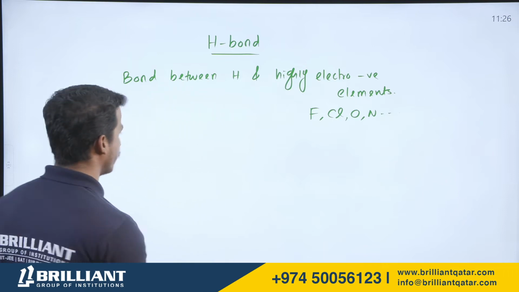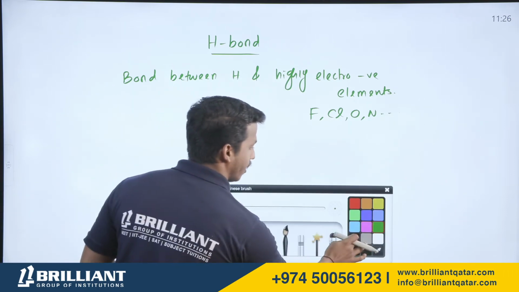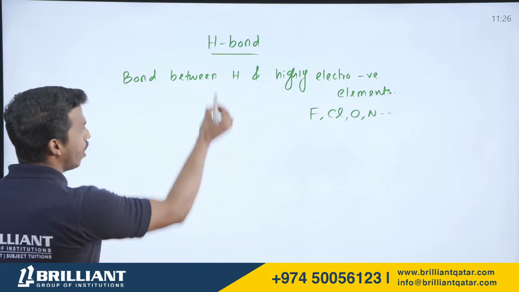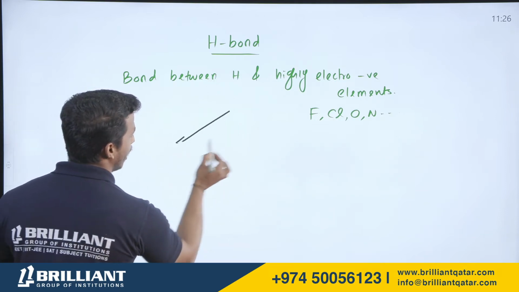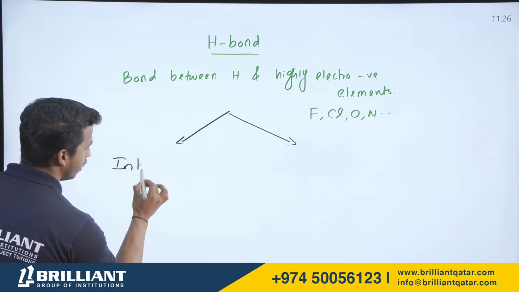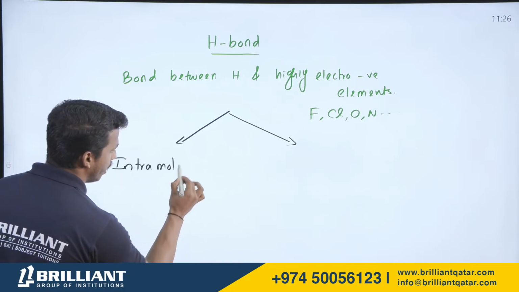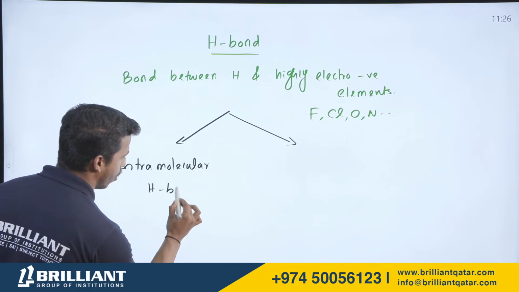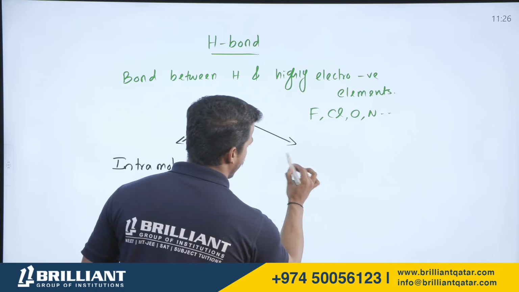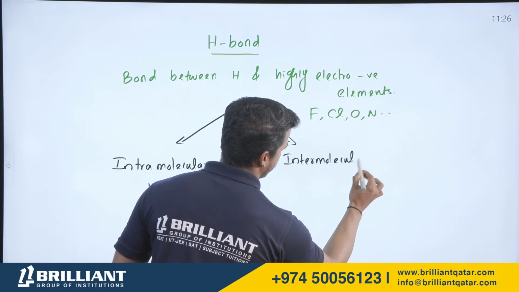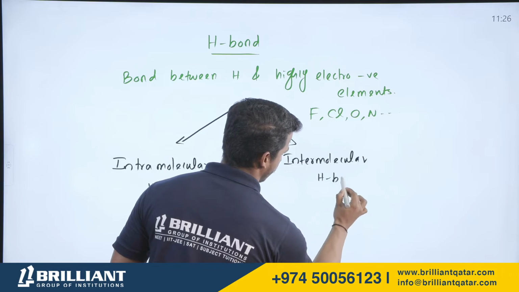Before we analyze that, let me tell you one point here. There are mainly two types of hydrogen bonding. What are the two main types? Listen, all of you. One is called intramolecular hydrogen bond, and the second one is called intermolecular hydrogen bond.